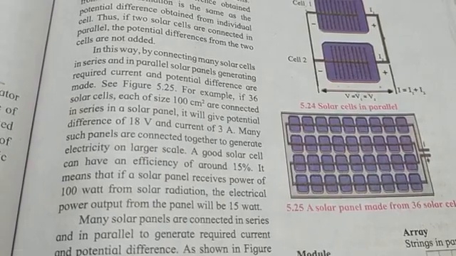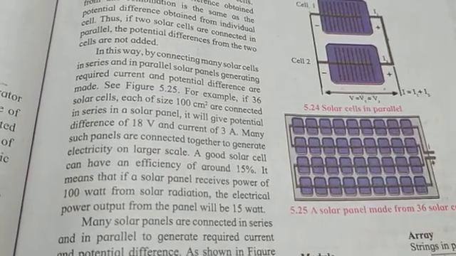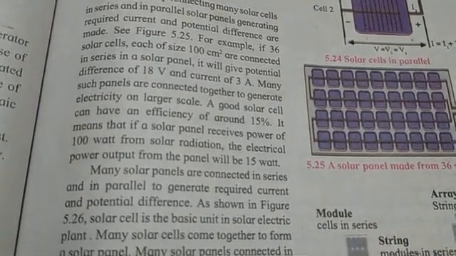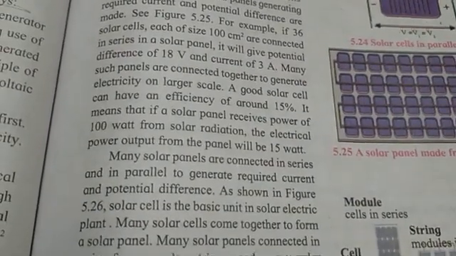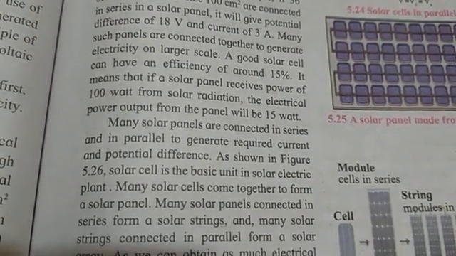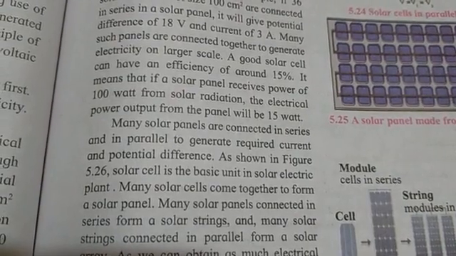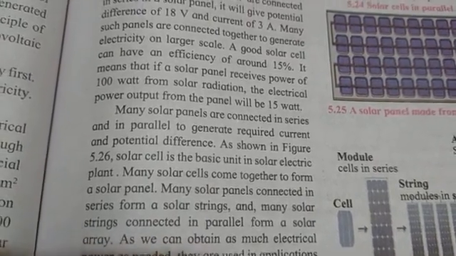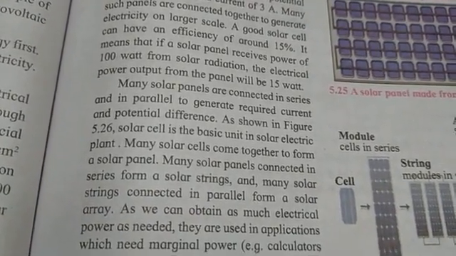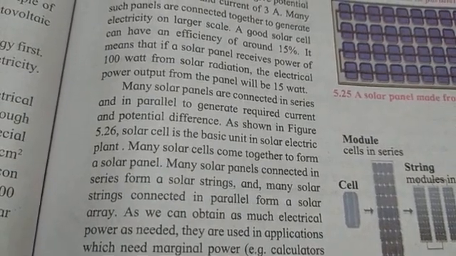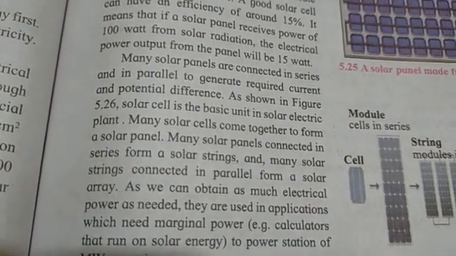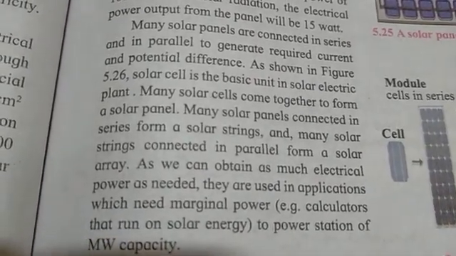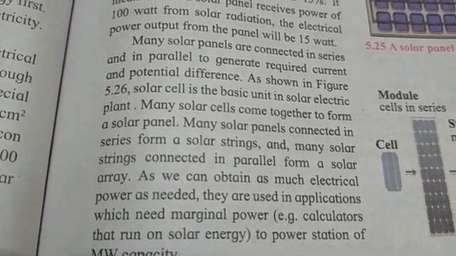Since the current generated by solar cell is DC in nature. DC is direct current and it can be converted into AC, alternate current, using an inverter. So this was about solar photovoltaic cell.